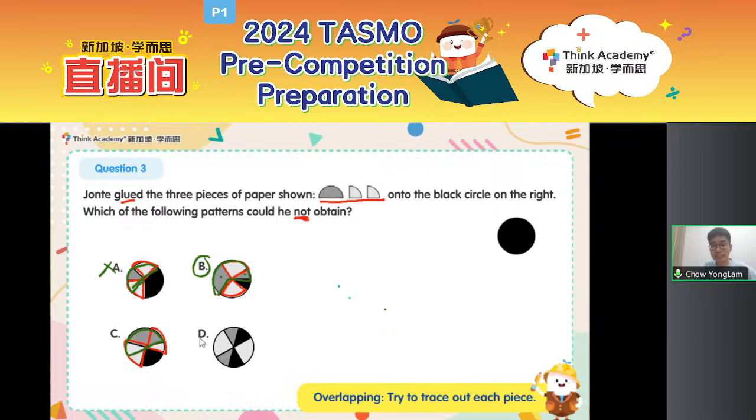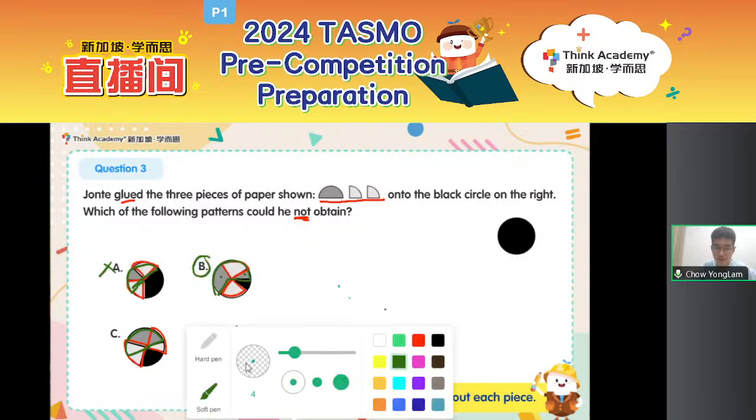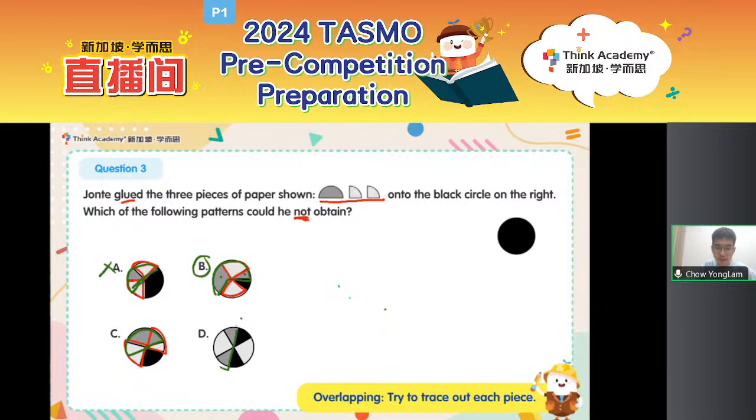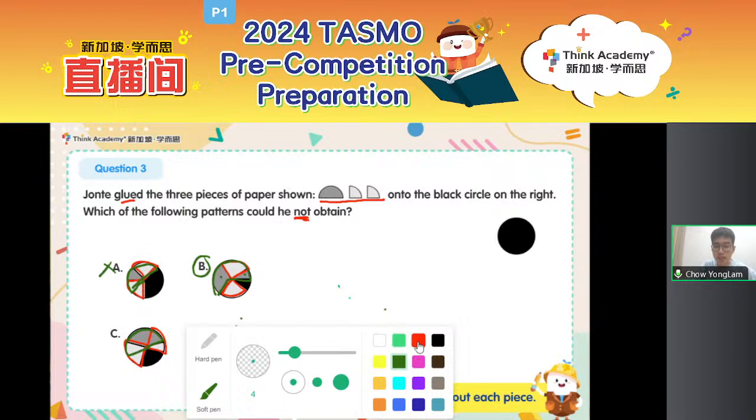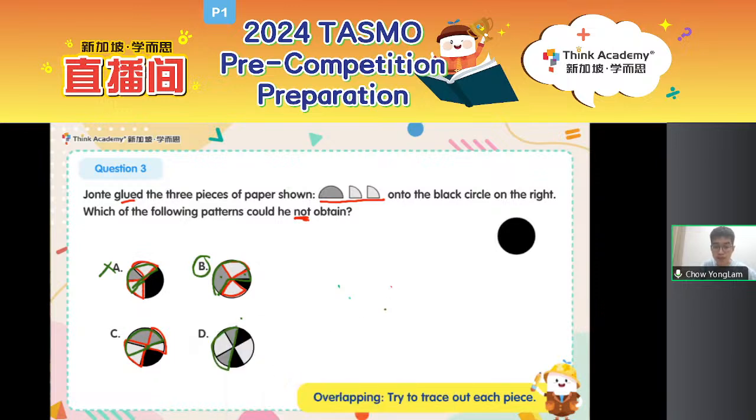How about D? D is even simpler, actually. We have a half circle or a semicircle that forms this part over here. Okay, this is a semicircle, very clear. How about the two quarter circles? They are just over here and here. Very clearly seen. So of course, I can also form D, and therefore my answer is B.